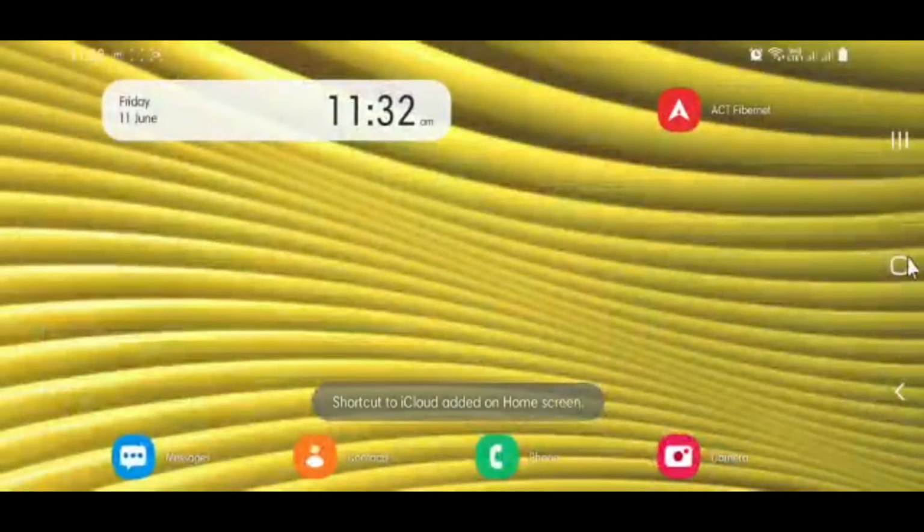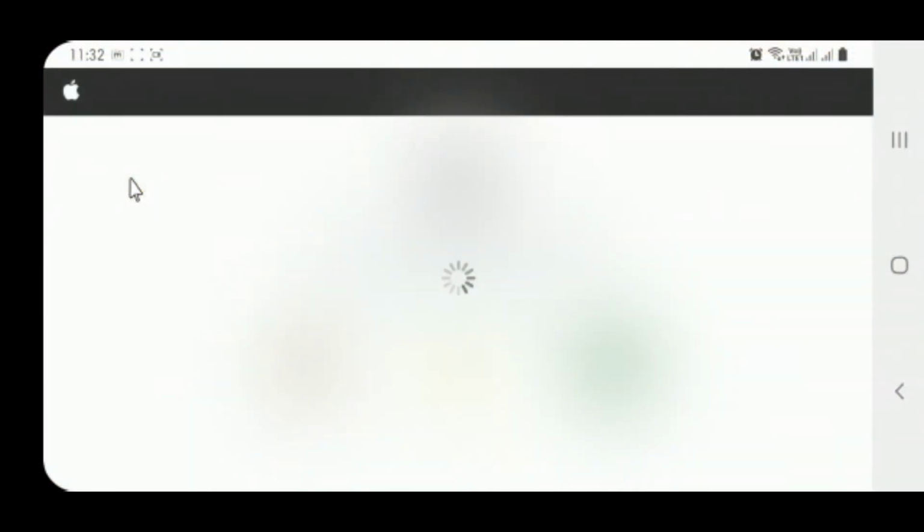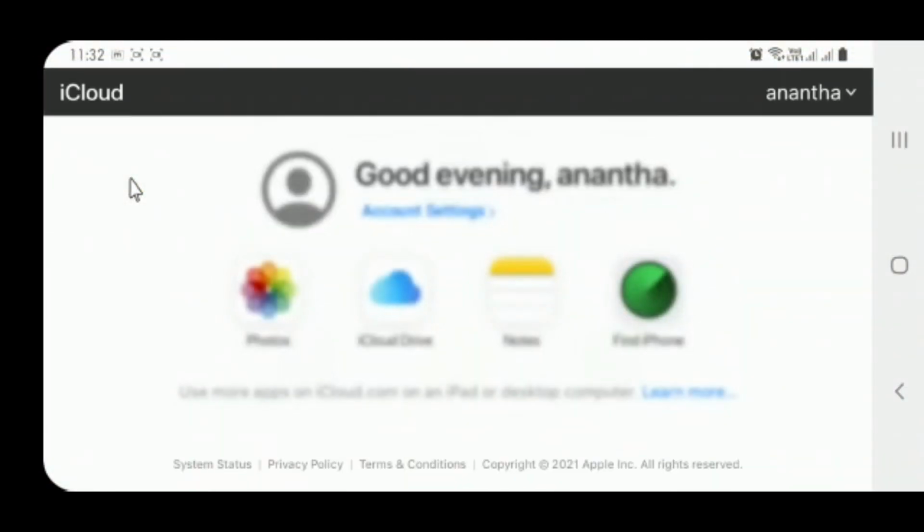Go to home screen. So now here you can see iCloud has been successfully installed on Android. So let's test this app. Click on this. So now here you can see this is my iCloud and I have installed it on my Samsung S10 Plus.